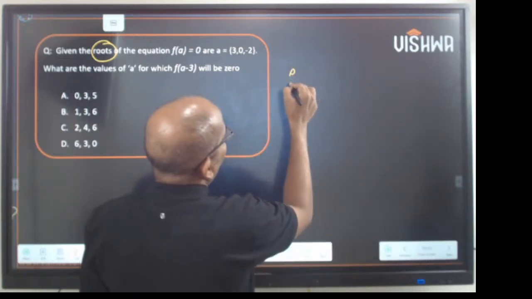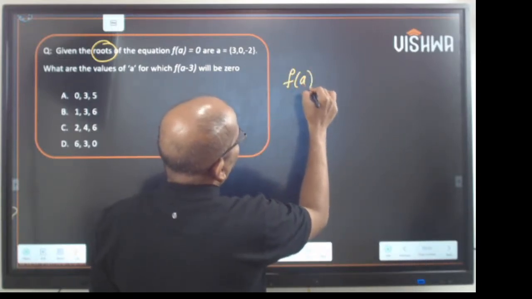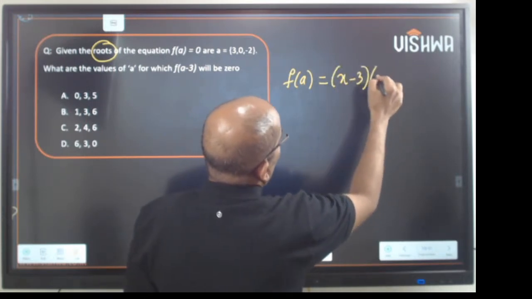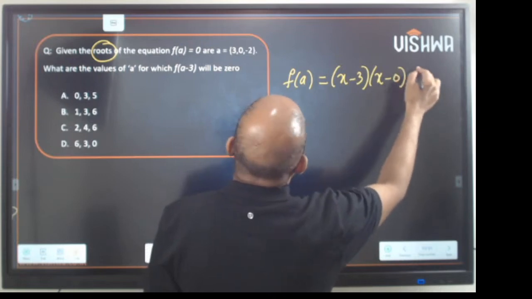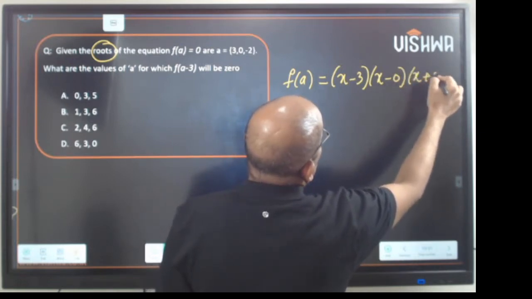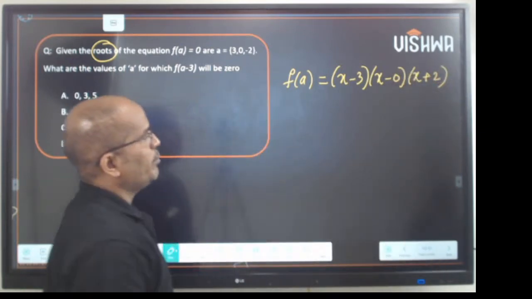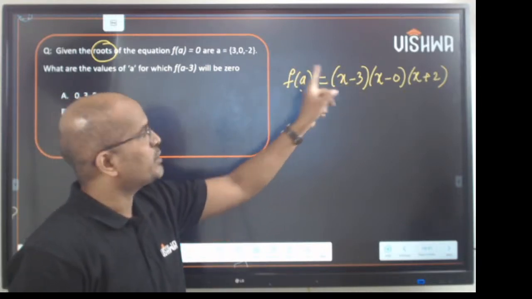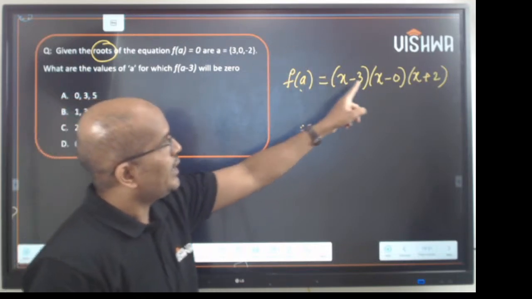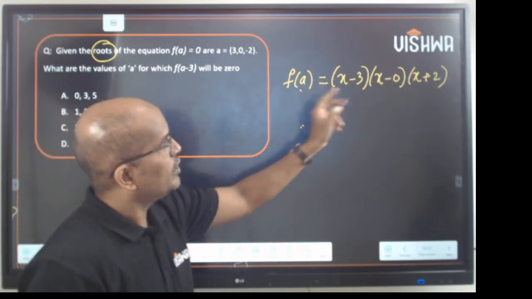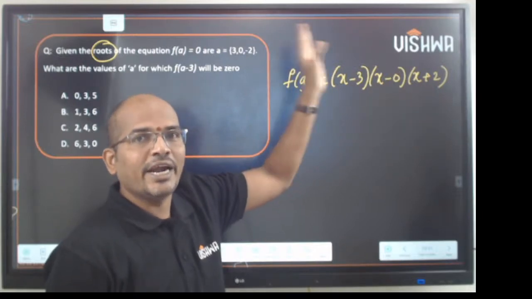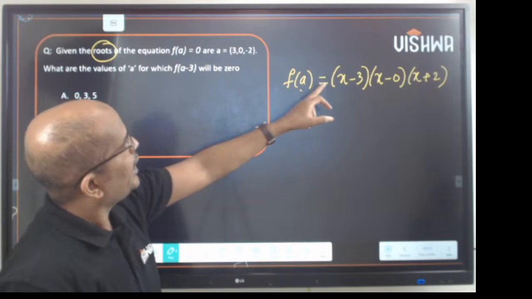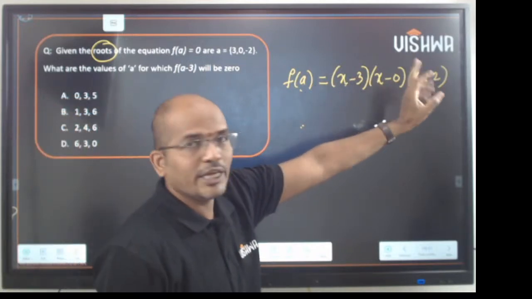So I can write f of a as x minus 3, x minus 0 and x plus 2. When x minus 3 is 0, x is 3. When x minus 0 is 0, x is 0. When x plus 2 is 0, x is negative 2.